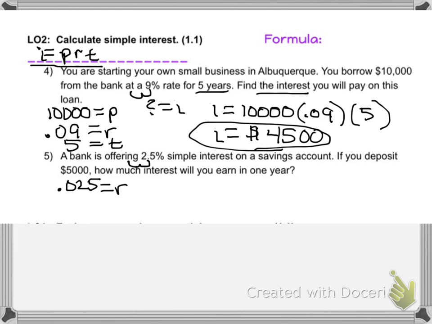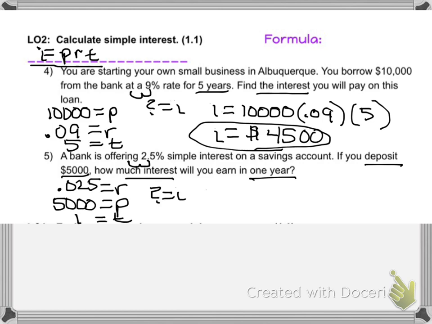If you deposit $5,000, so that's our starting amount, which is our principal. How much interest will you earn in 1 year? So our time is 1. And we're going to put a question mark again for our interest, because that's what we're looking for.